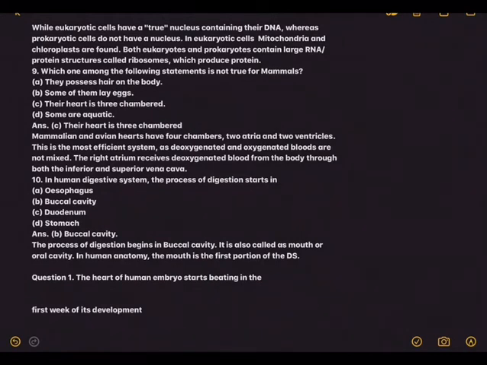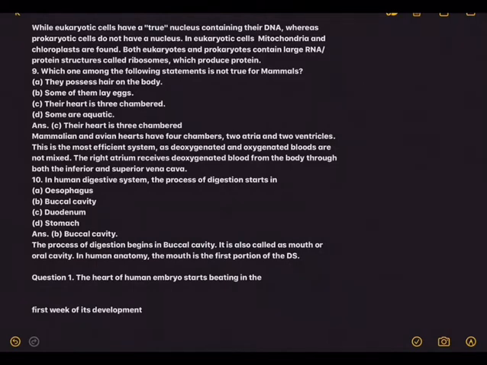No, all of us know it is 4-chambered. And some are aquatic. Of course, that's there. So the answer, it is 4-chambered, correct answer, but he wants "not true." Not true is 3-chambered. So the heart is not 3-chambered.